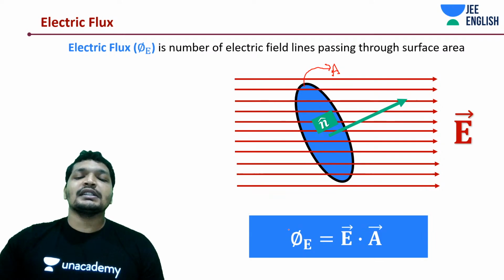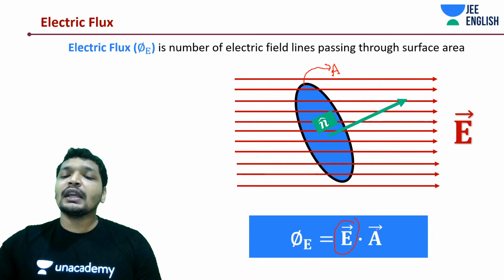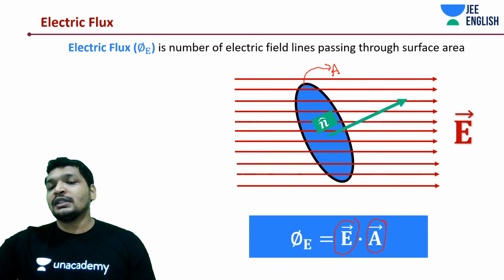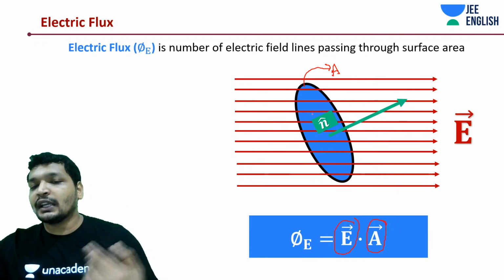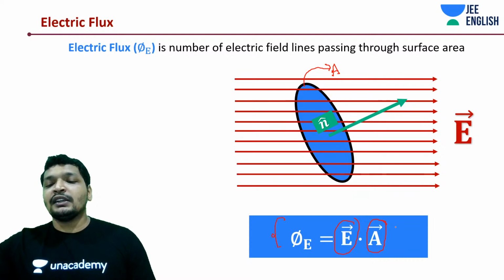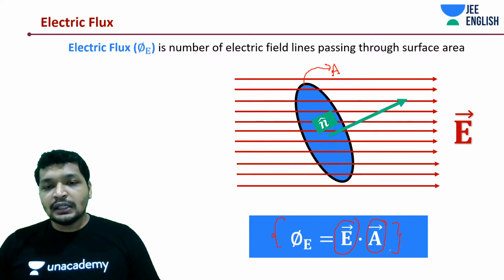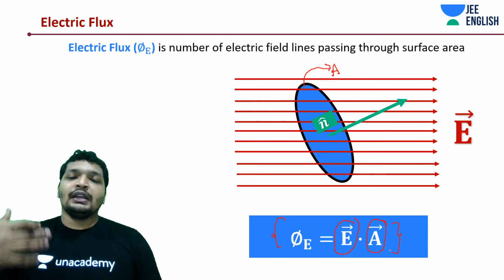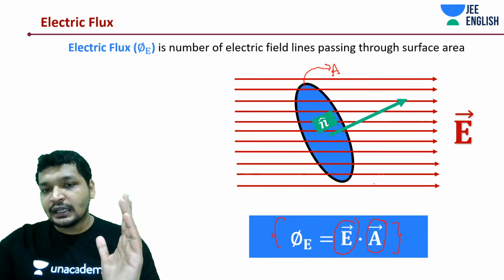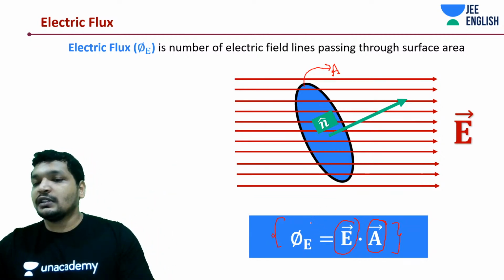We would say electric flux is equal to E dot A. Electric field vector dot area vector. What is the direction of the area vector? Perpendicular to its surface. And what is the magnitude? Area of the ring in this case, or area of whatever you have. This is basic flux. That is basically all the electric field intensity available in that unit area that you're counting. And we are taking dot product anyway, so even if the ring is slanted, we'll be getting the projected area and really counting the number of field lines passing.